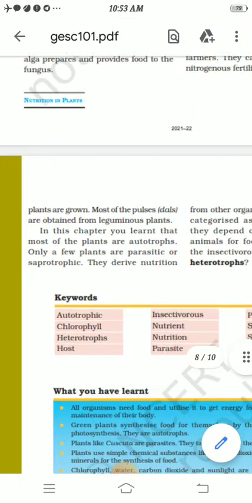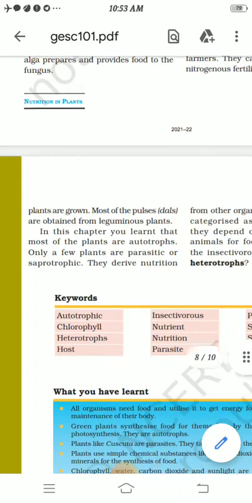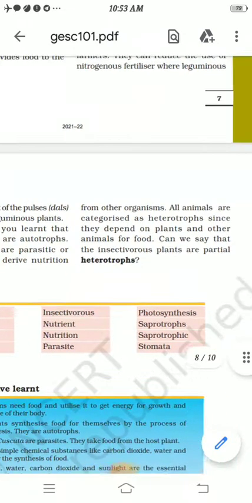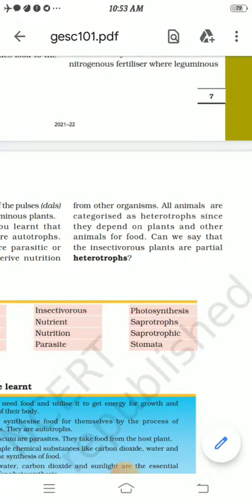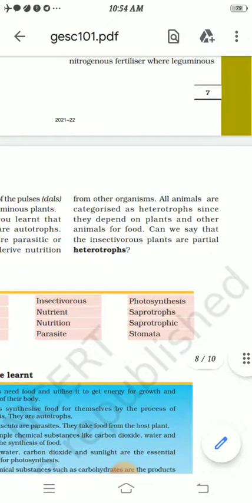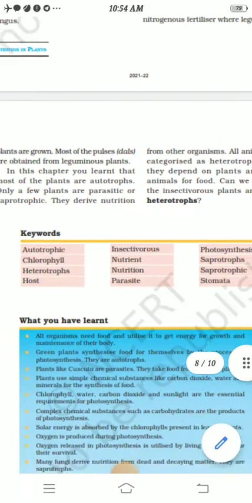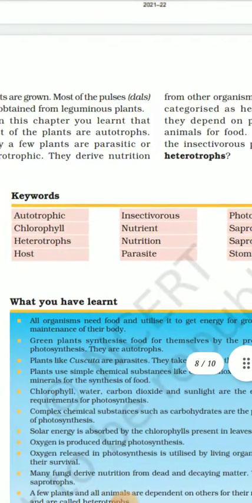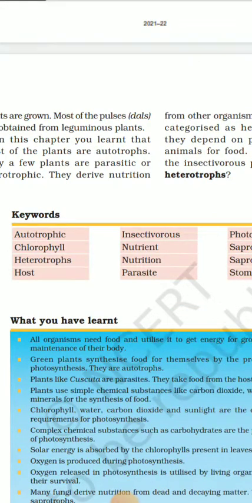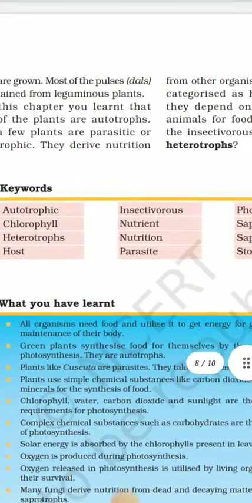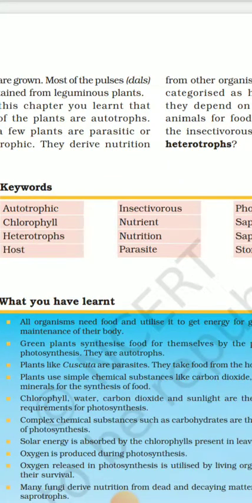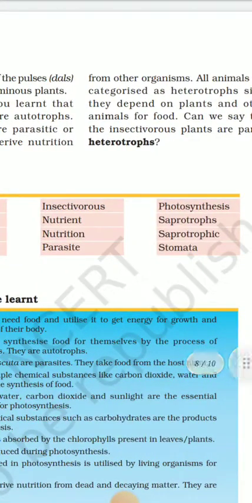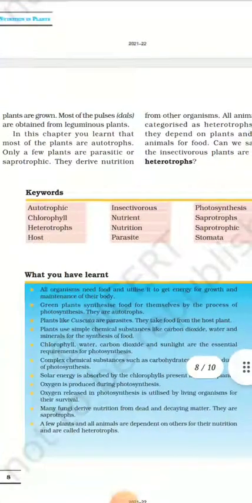In this chapter, you learned that most of the plants are autotrophs. Only a few plants are parasitic or saprotrophic. They derive nutrition from other organisms. All animals are categorized as heterotrophs since they depend on plants and other animals for food. And can we say that the insectivorous plants are partial heterotrophs? So what are the important keywords? You should know the meaning of autotrophy, chlorophyll, heterotrophs, host, insectivorous, nutrient, parasite, photosynthesis, saprotrophic, and stomata. This is very important.